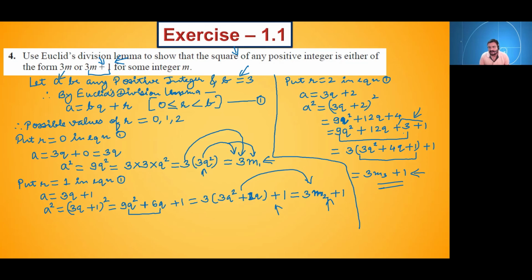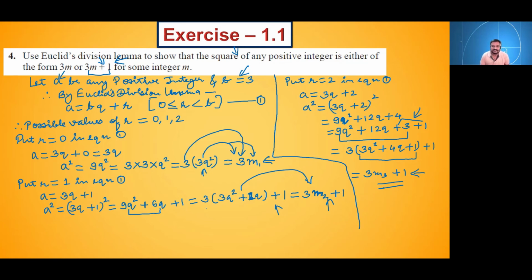If this 4 stays as it is, I will not be able to take common from this 9q square plus 12q plus 4. I will not be able to take something common. So that's why I have split it. Okay.